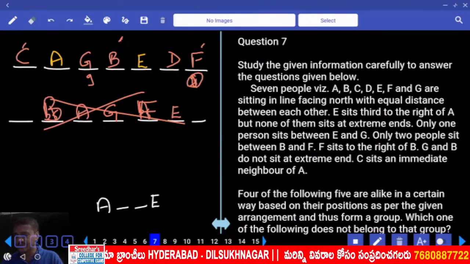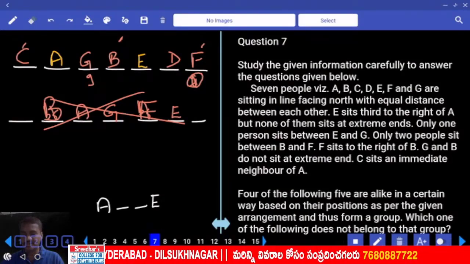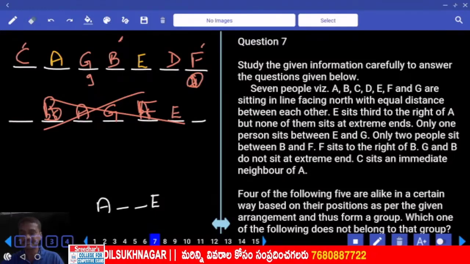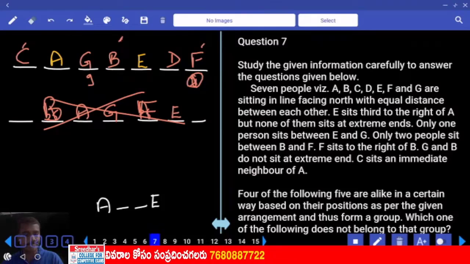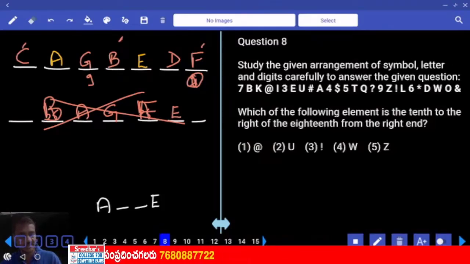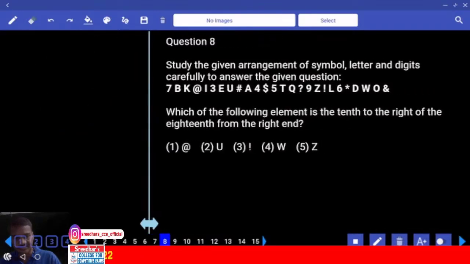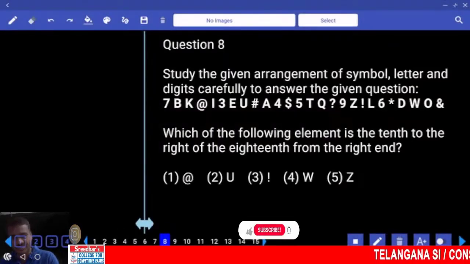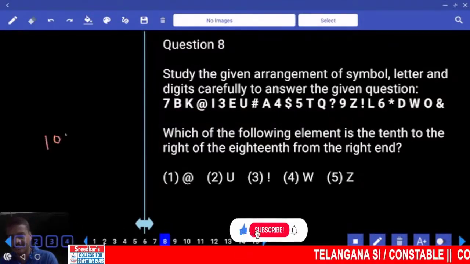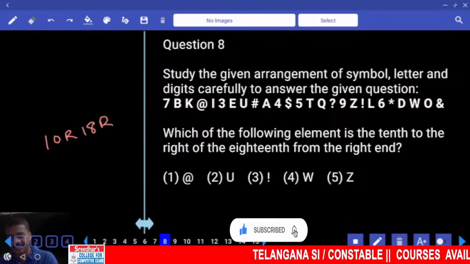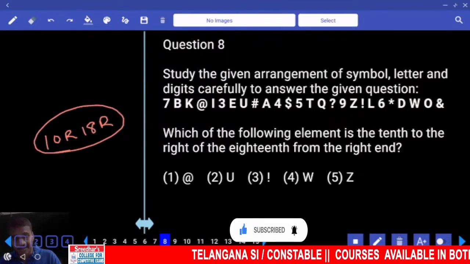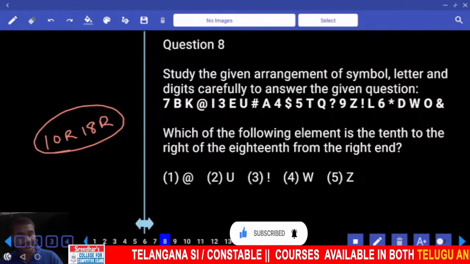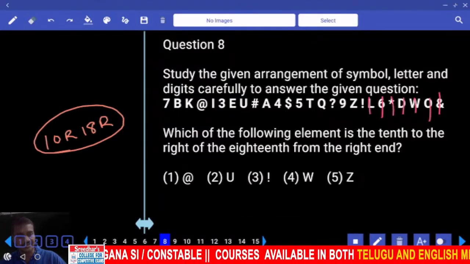The next one, 8 onwards. Now in this question number 8, first priority is sequence. Which of the following element is the 10th to the right of the 18th from the right? Right and right means same direction, so you need to subtract. 18 minus 8 is 10. 10th from the right: 1, 2, 3, 4, 5, 6, 7, 8.